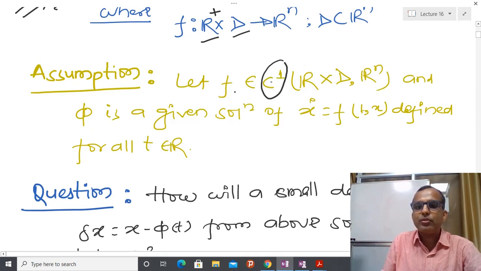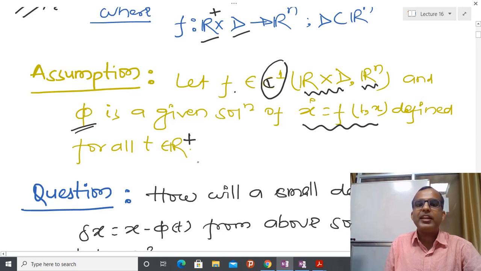Sometimes in mathematics books you might have seen that this kind of notation is also used. And again, for this continuous function, I have already told you the meaning: this is the domain of the function, and this is the codomain or range of the function. And phi is a given solution, because now I know that this is the solution for all time t greater than or equal to r.